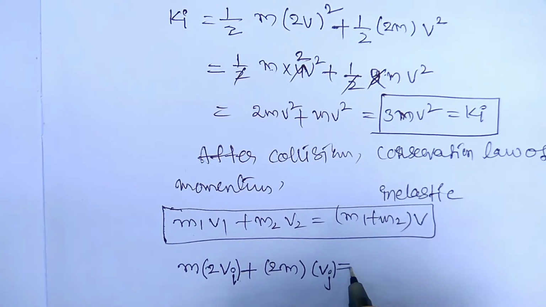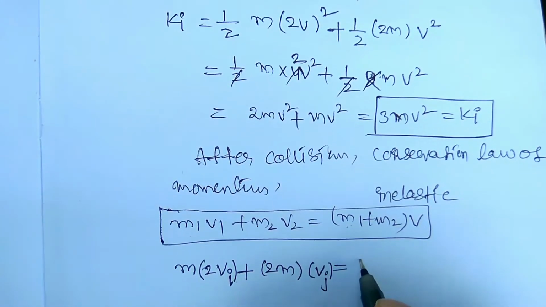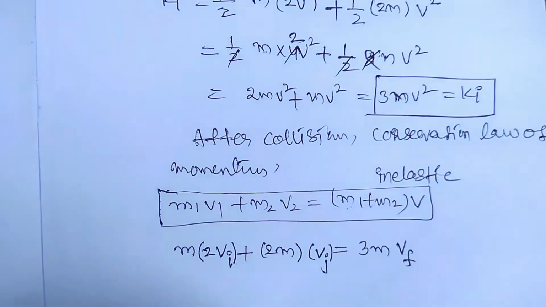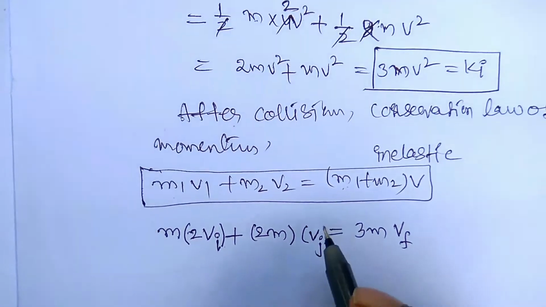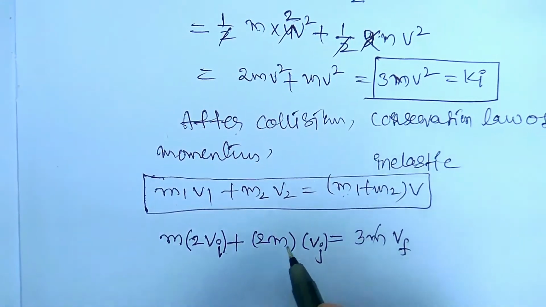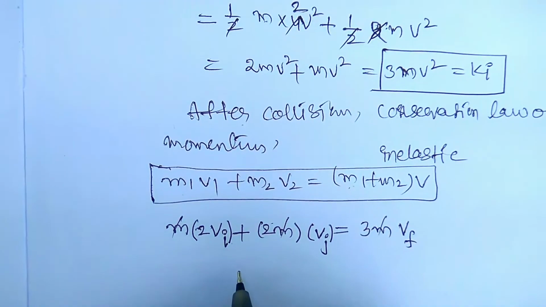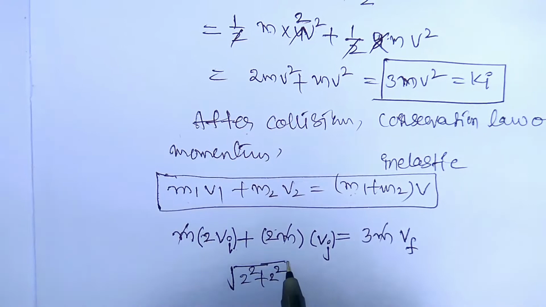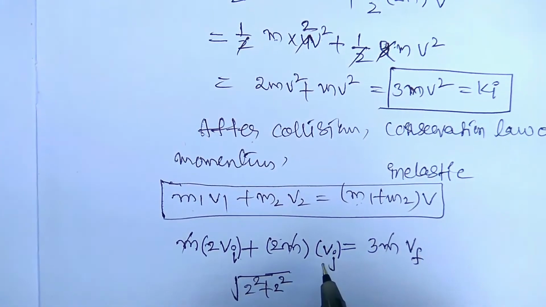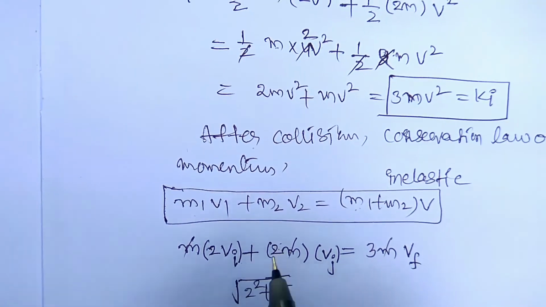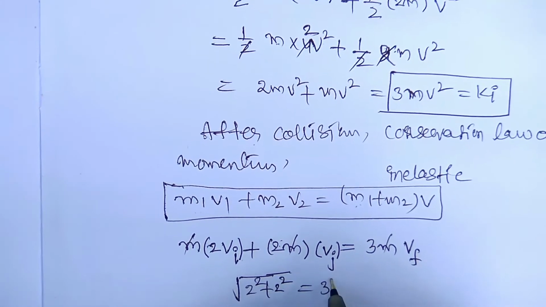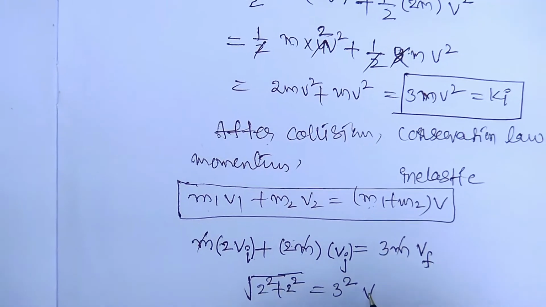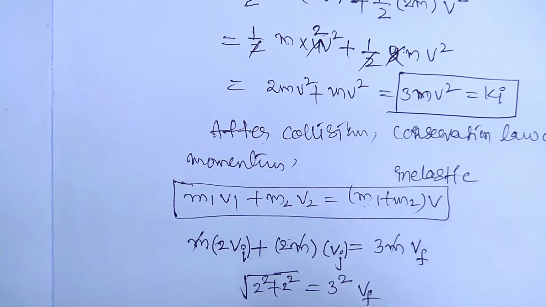And here m1 plus m2 is 2m plus m, which is 3m, with final velocity vf. So by the magnitude we can find it. All the m's cancel out, so we can write 2 squared plus 2 squared, the magnitude x squared plus j squared, equal to 3 squared vf. So we can find vf.